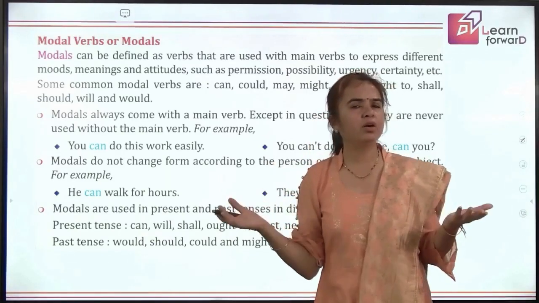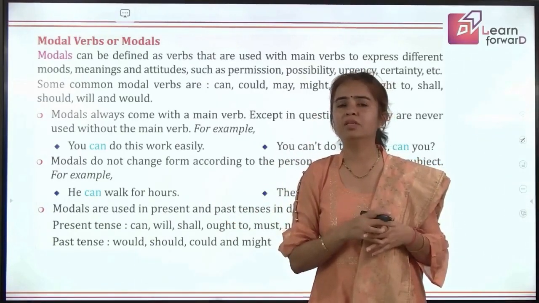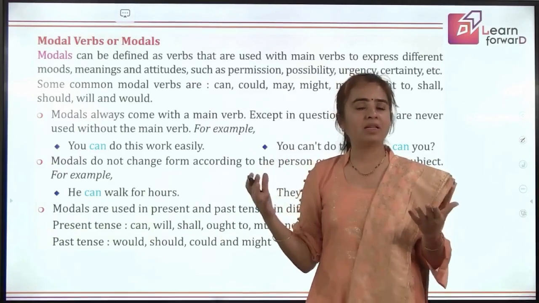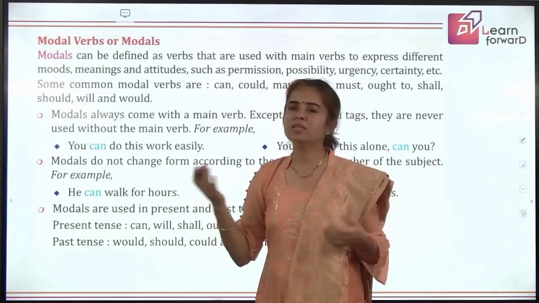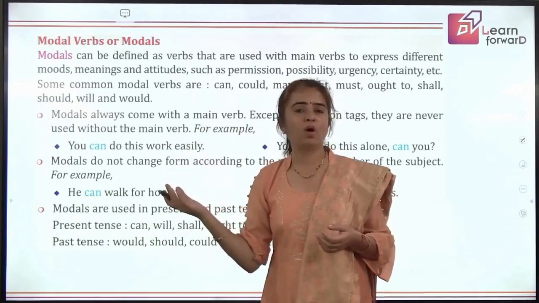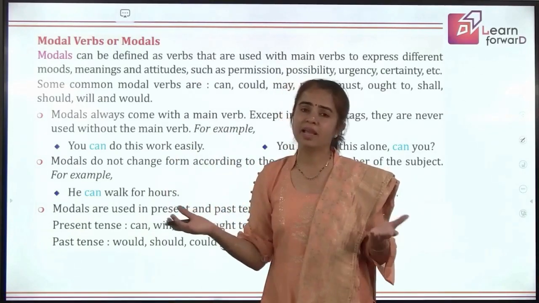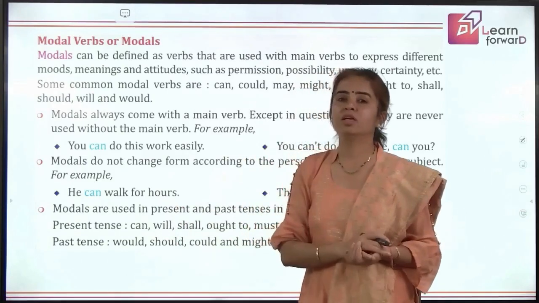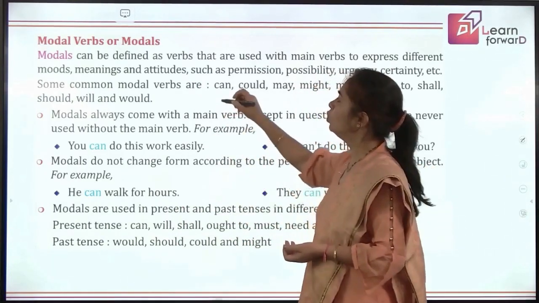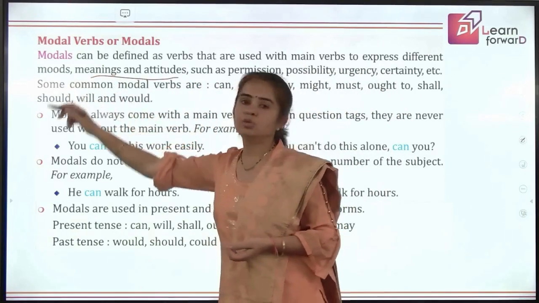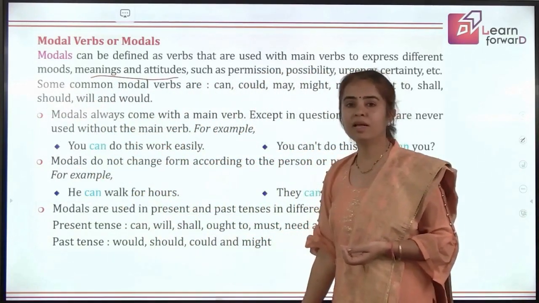But if you are at home, even if you are talking to your grandmother seeking permission, grandparents seeking some permission, there you don't have a formal relation. So there you can say, can I come in? Can I go out to play? Can I take this? Anything. There is no formal relation. So that helps you mark the difference between the mood, meaning and attitude of the speaker, right?